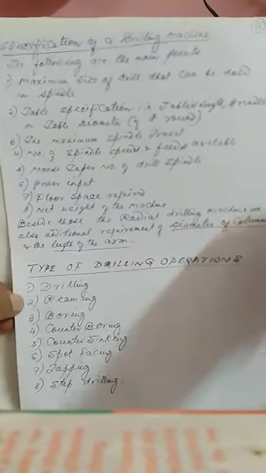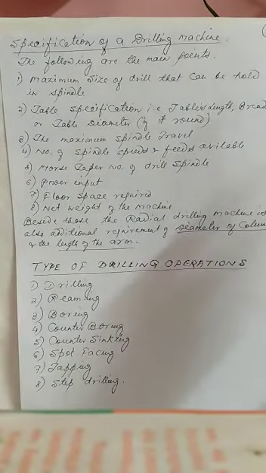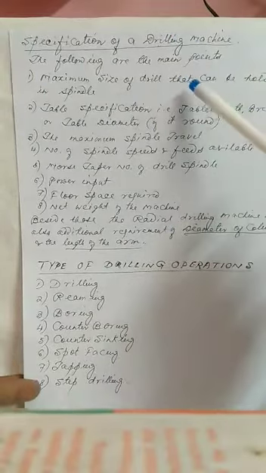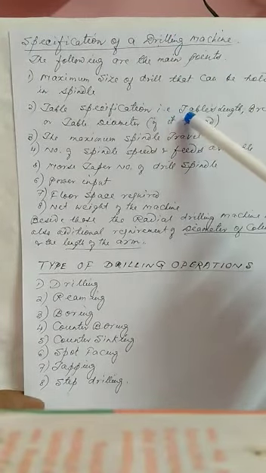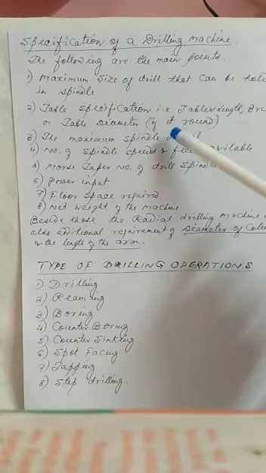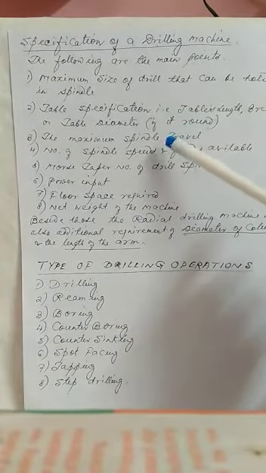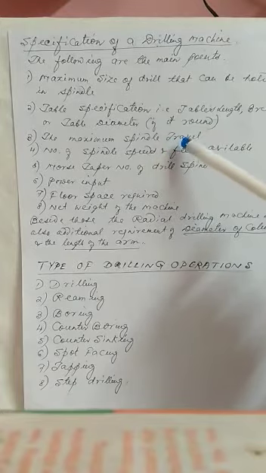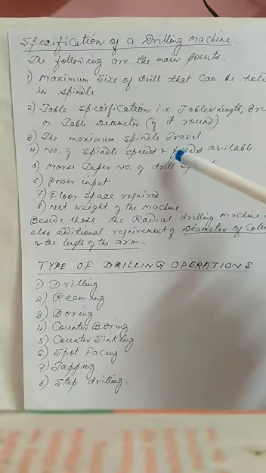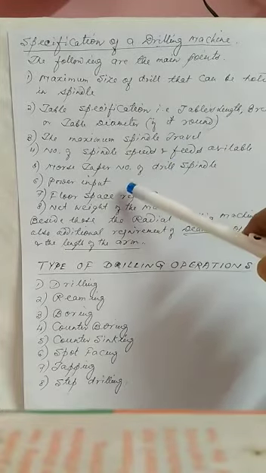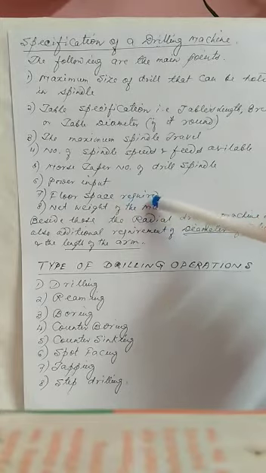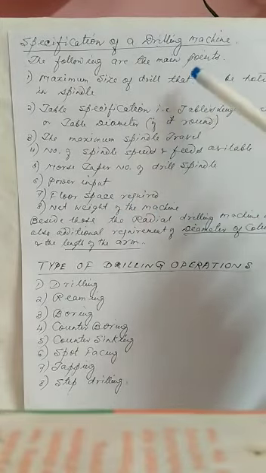This is very important: the specification of the drilling machine. The specifications are the maximum size of the drill that can be held in the spindle. The table specification, that means the table's length and breadth, these are the main things. The maximum spindle travel, number of spindles, feeds and speeds are important. The number of speeds of the spindle is also important. Power input is important. Floor space required, and the last one is the net weight of the machine. In general, these are the specifications of the drilling machine.